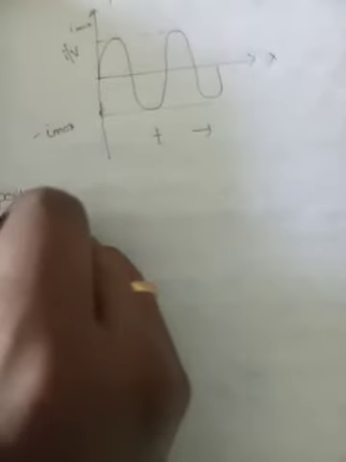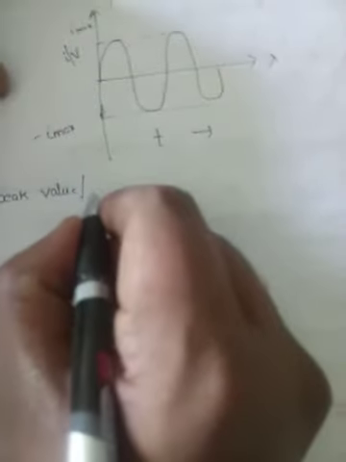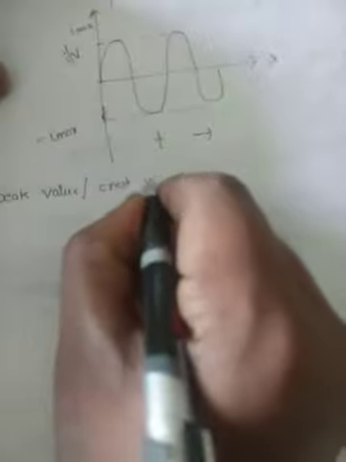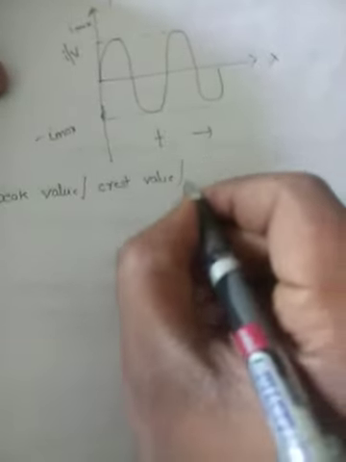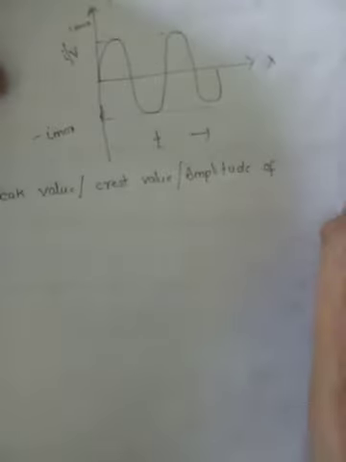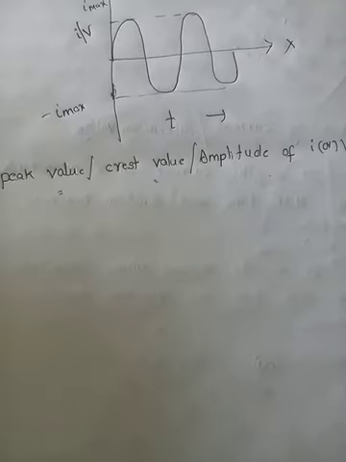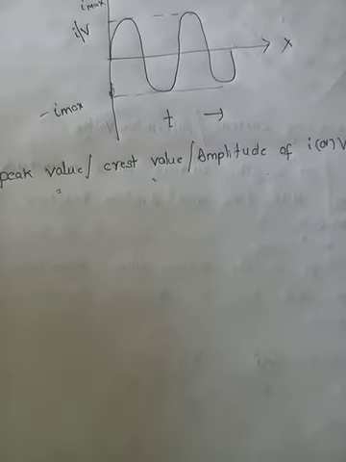That we can consider as peak value or crest value or amplitude of current or voltage. So, it has three names: maximum value or peak value, crest value or amplitude of current.